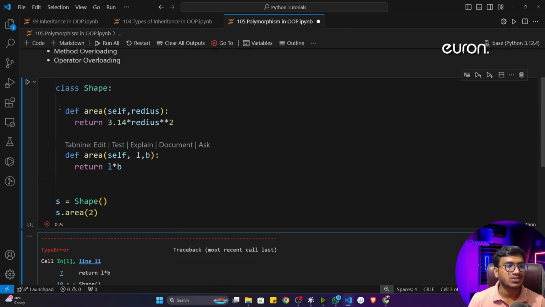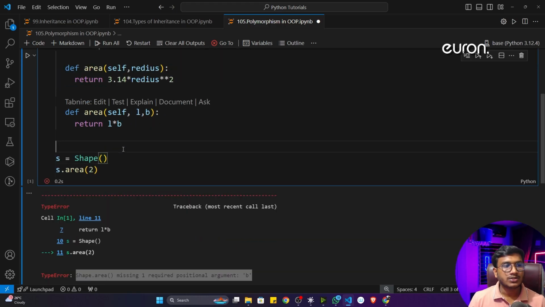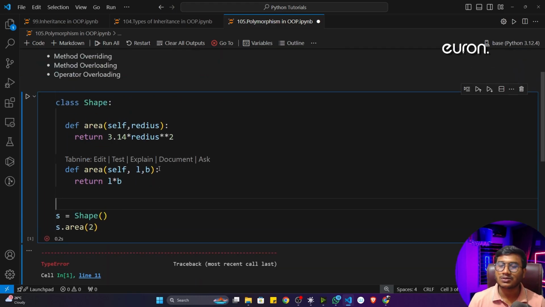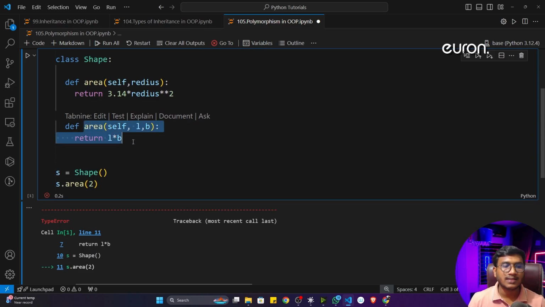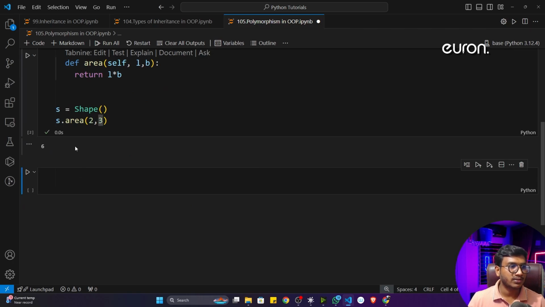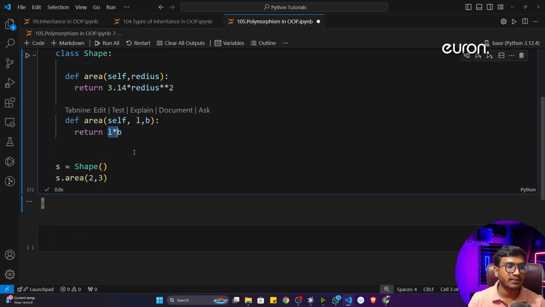That means instead of running this function, it is running this other function. Although it should run the first method because I have given only one input, it's not running. Why? Because, as I told you, this concept is not available in Python. If you want to handle this kind of situation in Python, I'll tell you one technique you can use, but you can't directly use the polymorphism concept inside Python, while in other programming languages it is possible. Now I can access the second function. If I give two inputs, let's say 2, 3, it will work and give me 6, because 2 multiplied by 3 is 6. Okay, now I think it is clear.